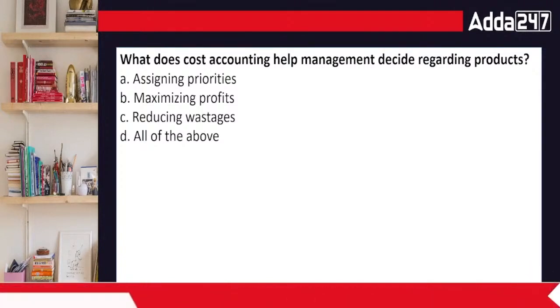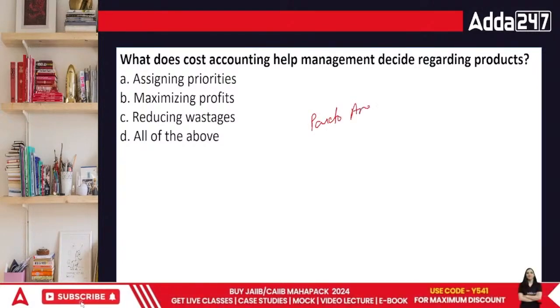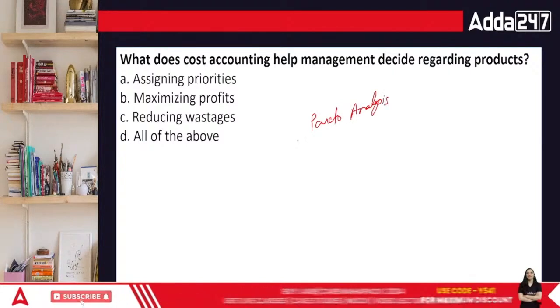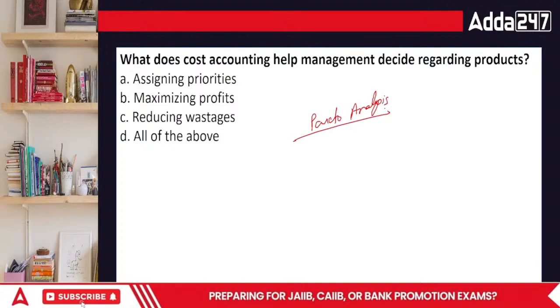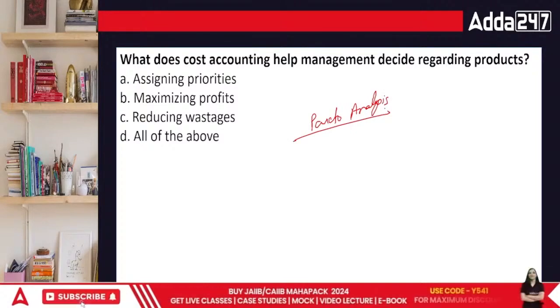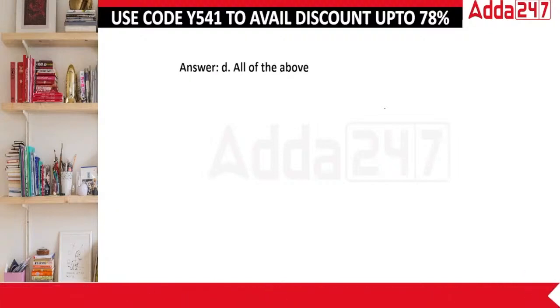Now, this is called Pareto analysis. The name is Pareto. According to him, why don't we choose the particular areas where we can earn the maximum? And if 20% determines our 80% income, that 20% is super important for us, isn't it? So it includes all of the above.